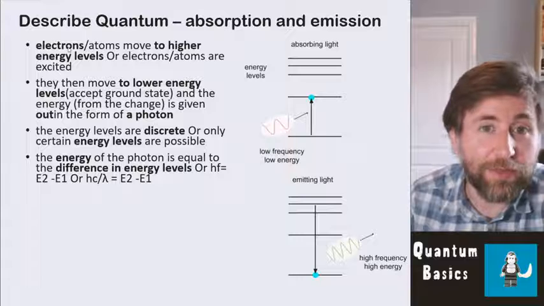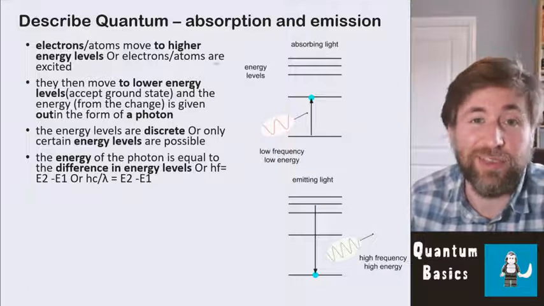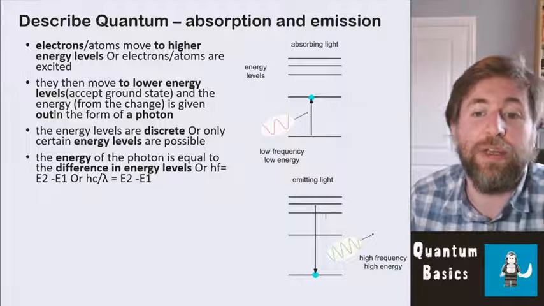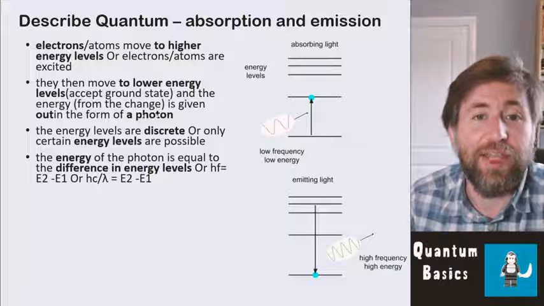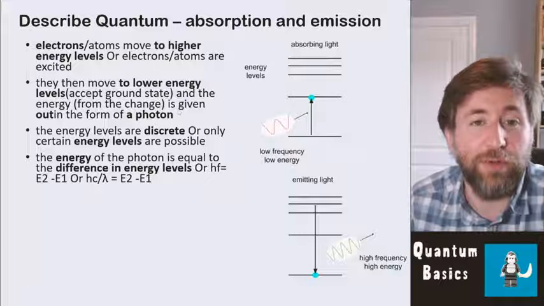So you talk about the electrons are involved and they're moving to higher energy levels when they're absorbing, or you can say that the electrons are excited. Then the point is they move back down to a lower energy level. They move down to the ground state, if you like, and energy is given out in the form of a photon. So you're getting that keyword photon in there.